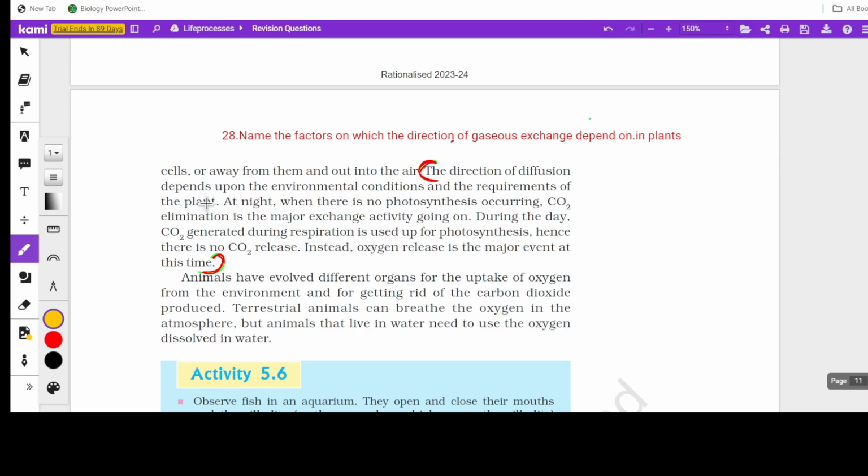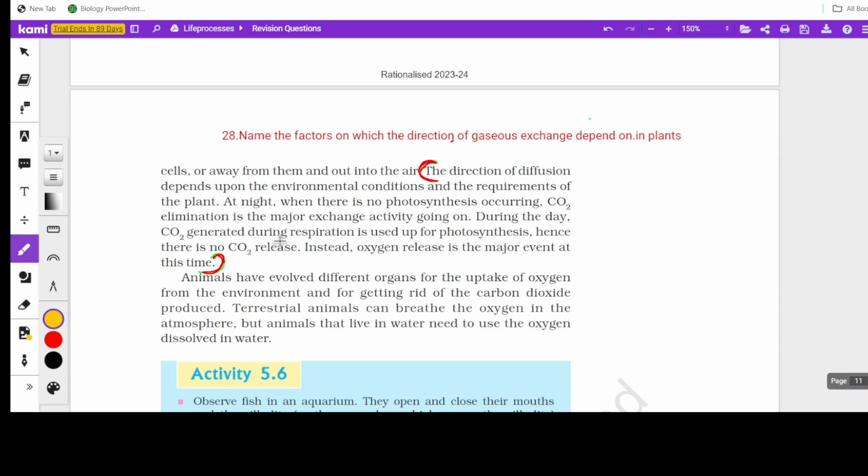Justify. At night, what is the environmental condition? There is no photosynthesis, because there is no light. Carbon dioxide elimination is the major exchange. There is no necessity for carbon dioxide, no use of taking it in. So the respiration process is more, and elimination of carbon dioxide is the major exchange activity.